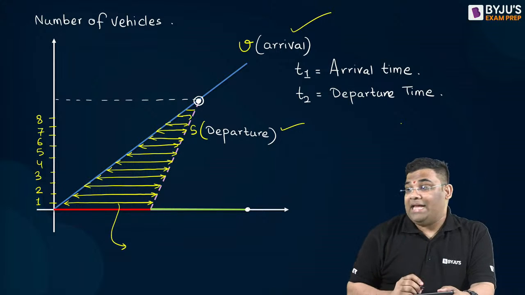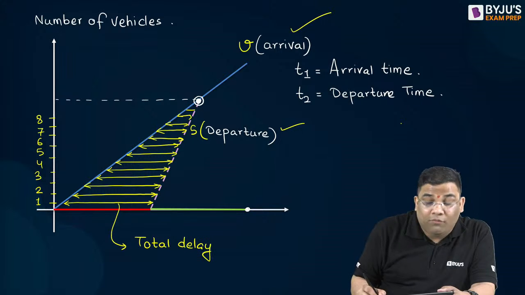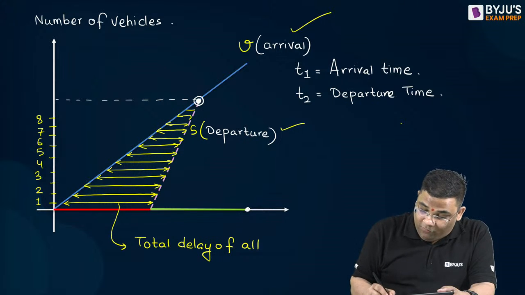Yes, this shaded area is giving me the total delay of all vehicles, right? It is giving me the total delay of all vehicles.